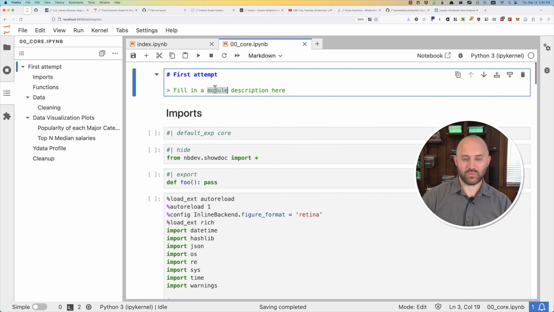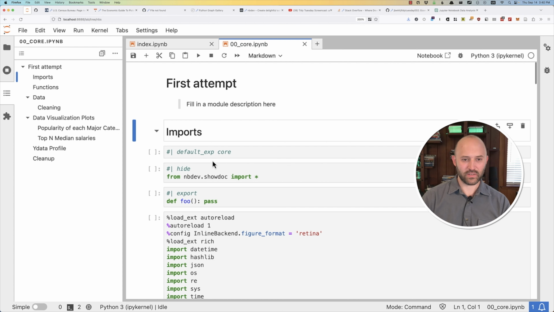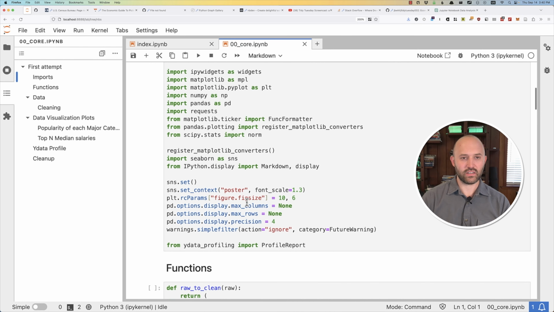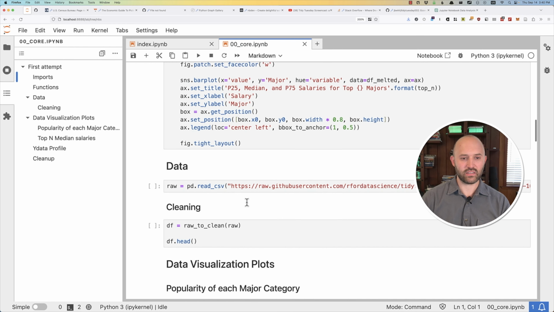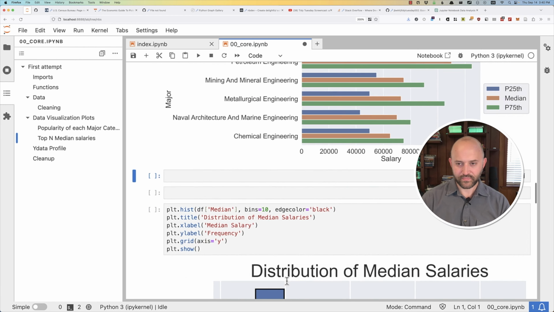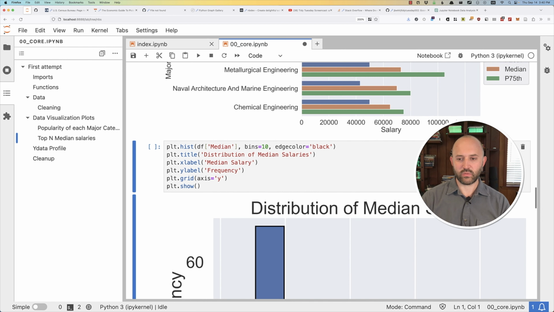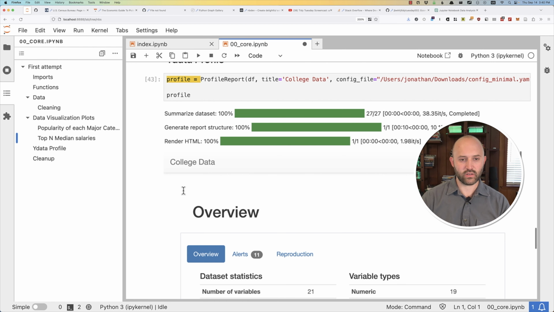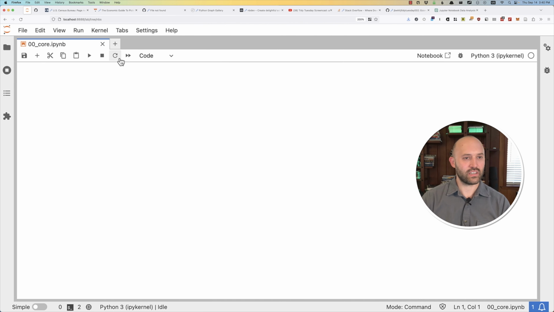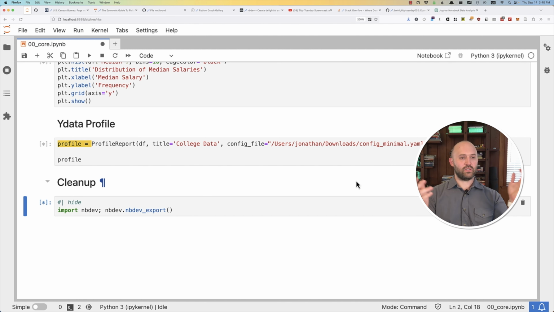Okay, so here's my first attempt. Fill in module description here. I'll do some more stuff here before I do anything else fun. But this is all of the imports and everything that needs to happen. Grab the data, do the popularity. I need to actually run this one. And distribution of median salaries, fine. The overview here is this thing. Cool. Okay, let us close this thing. I want to actually restart and run all, just to make sure this thing runs as we expect and we get the data that we expect.